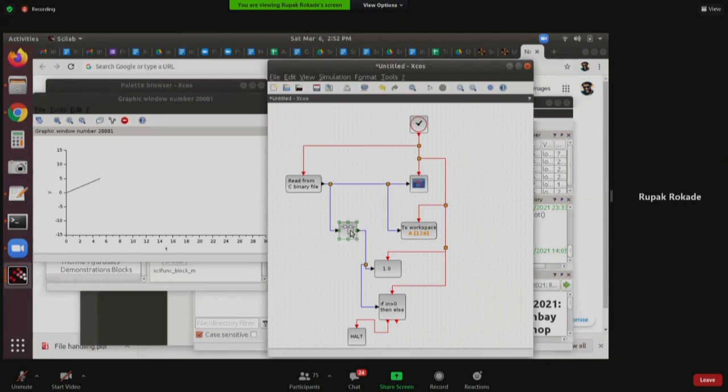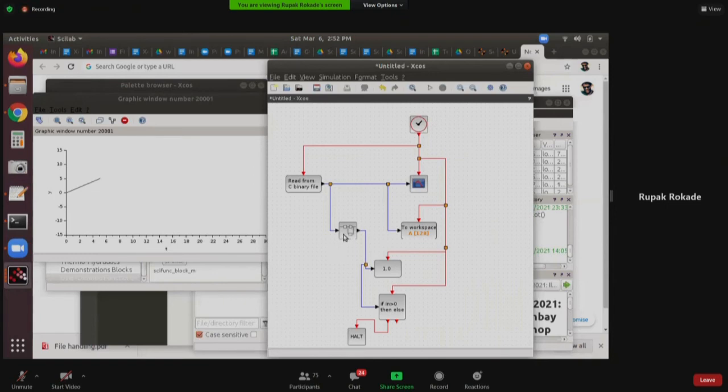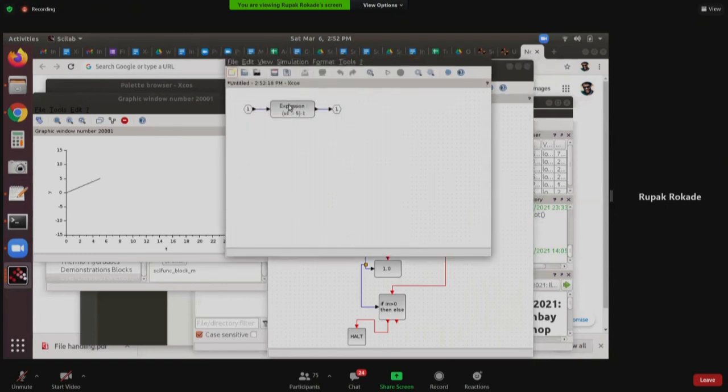Now, unless and until you open this, nobody will come to know what is happening on this input. Why is this simulation getting killed? What is the condition? All those things, if you want to know, you have to go inside and see the expression block, right? Imagine this expression block is replaced by some 100 blocks of simulation. Okay, so I think I'm done with this part of XCOS.